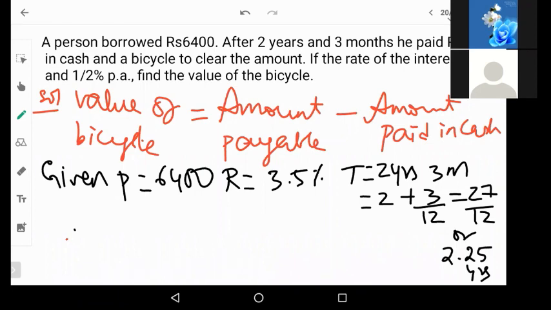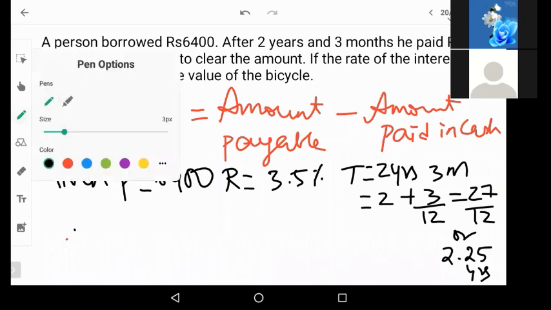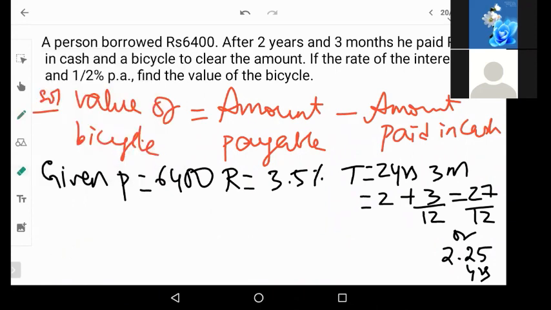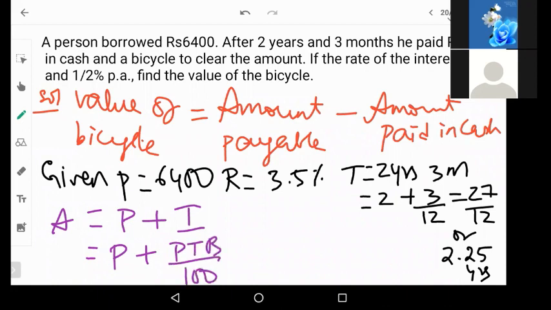Okay, now we have all the information. Now we will not be using simple interest, but we will be using the amount formula. Amount is equal to principal plus interest, principal plus PTR by 100. I can take P common.